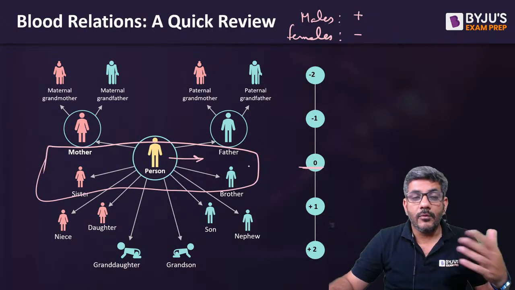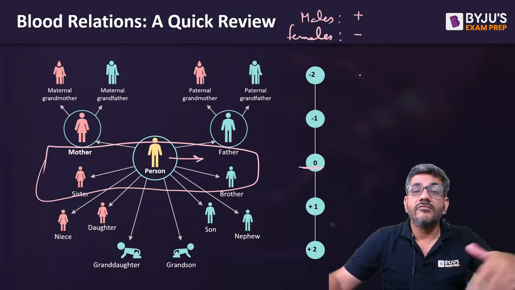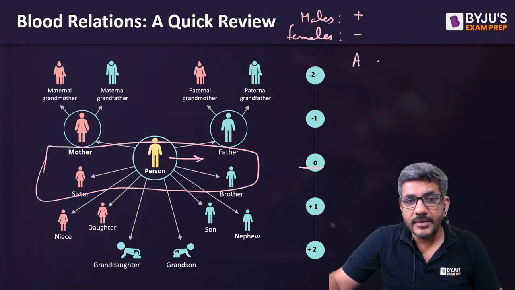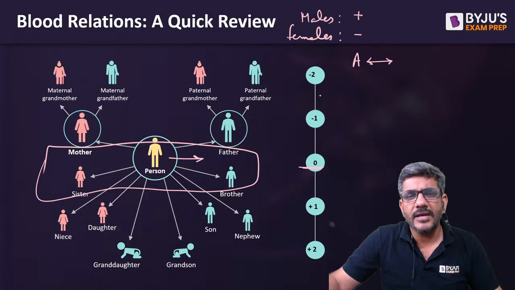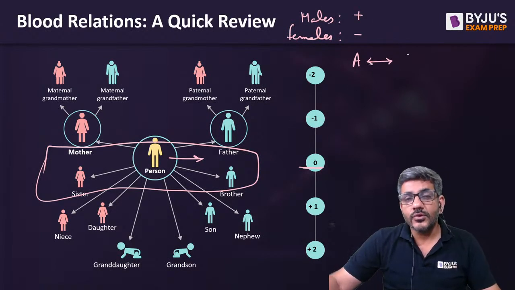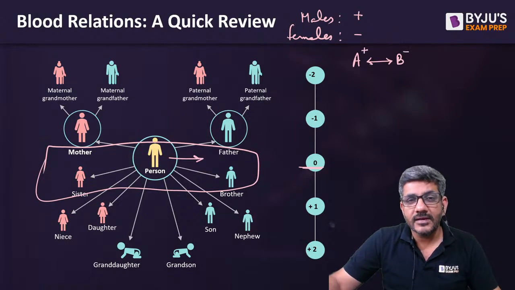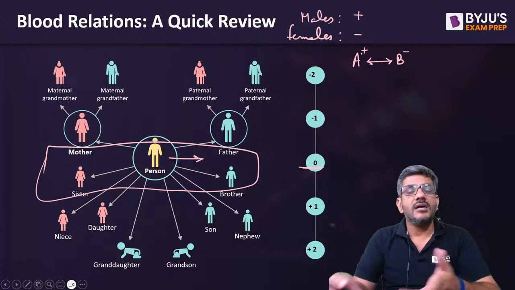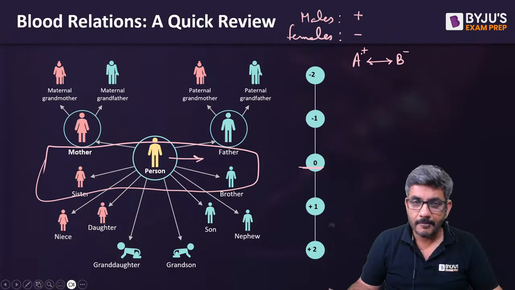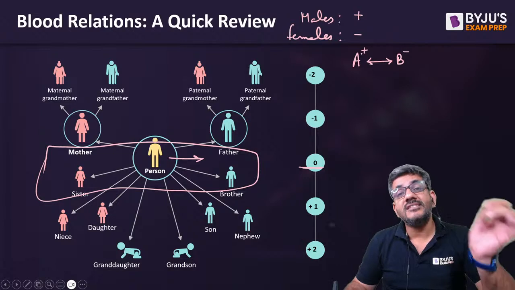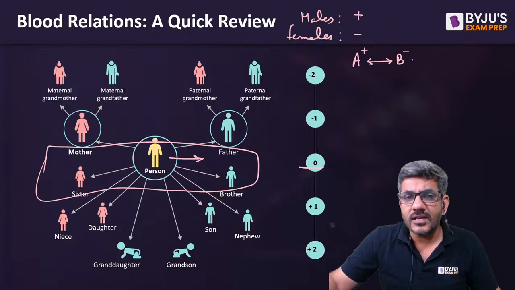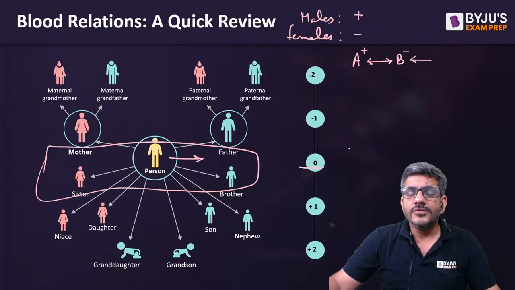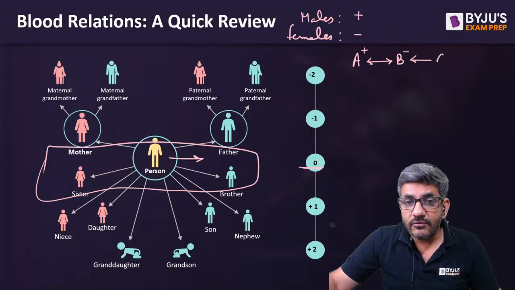So horizontally, they would all lie in the same line. For example, when I say A's wife, so A's wife I would be representing by generally this symbol I use for husband and wife. So A's wife is B, let us say. So I would be representing like this. This means A is the male, B is the female, and A is the husband of B, B is the wife of A. B is C's sister. Sister brother के लिए generally we use a single sided arrow. So B is the sister of C. So I would write C here.